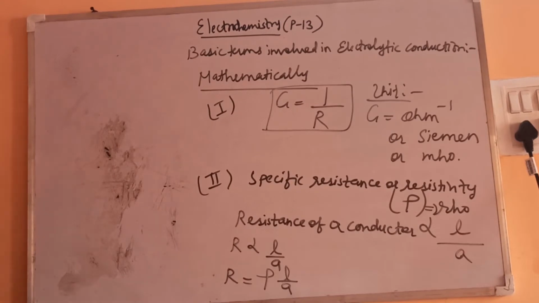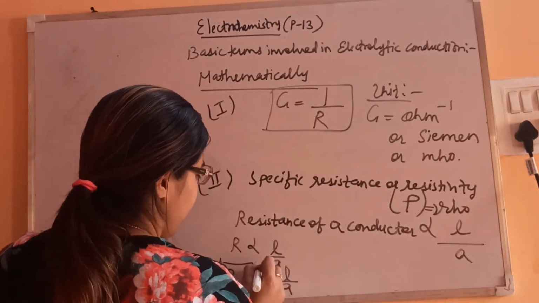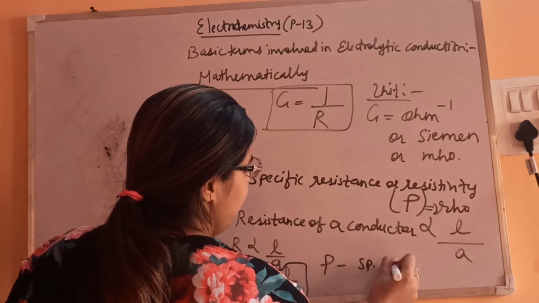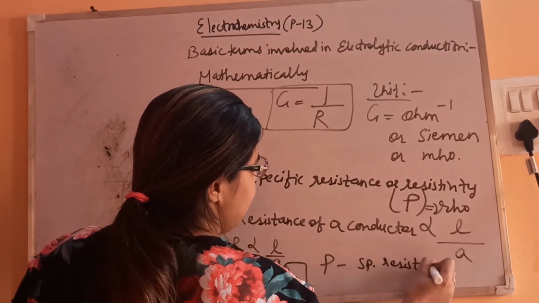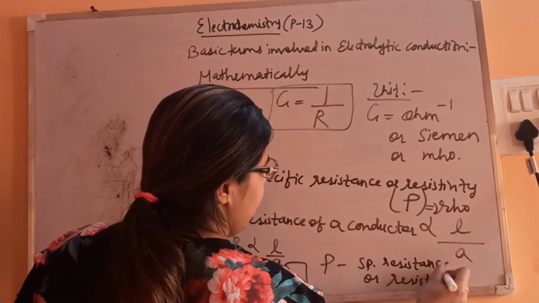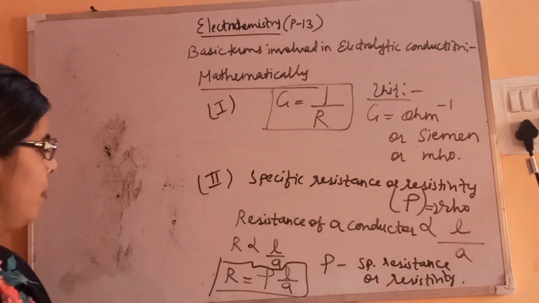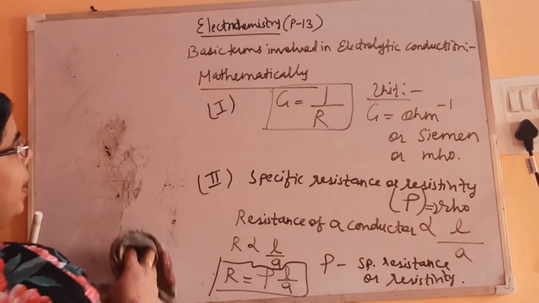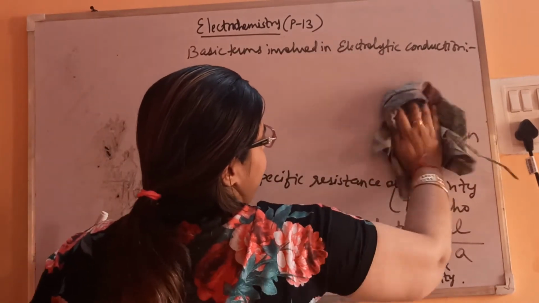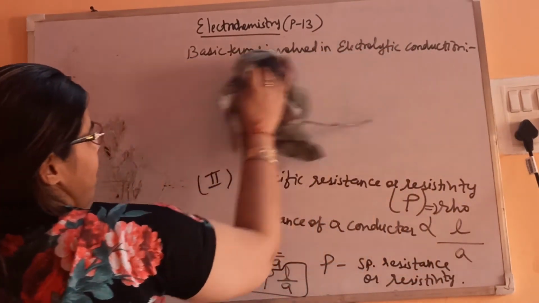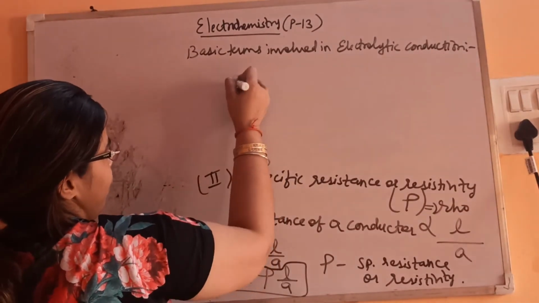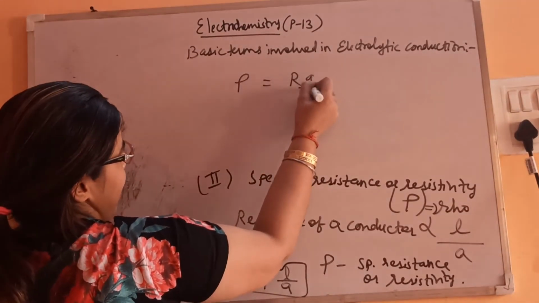This is the formula where rho is known as specific resistance or resistivity. Let's see its units. So units are important, the formulas are important. So let's see its units. What is rho from here? Rho is R A by L.